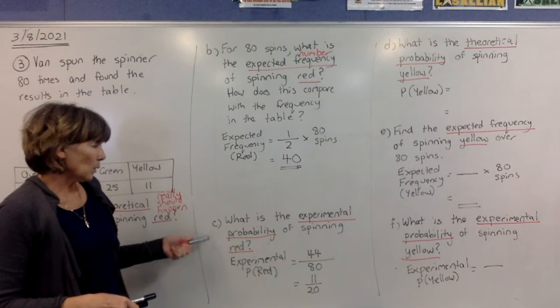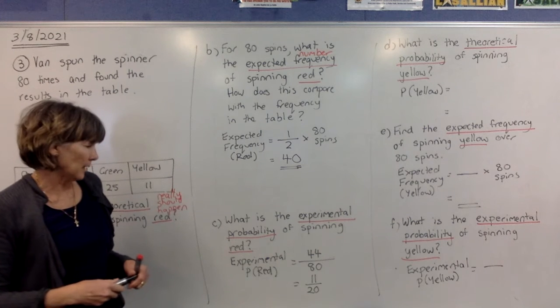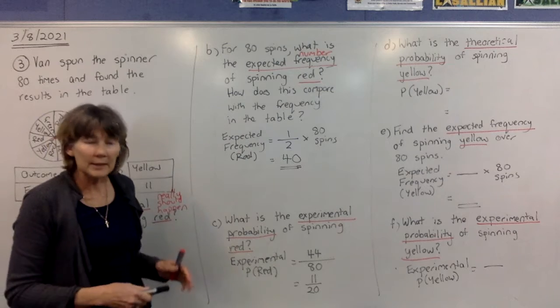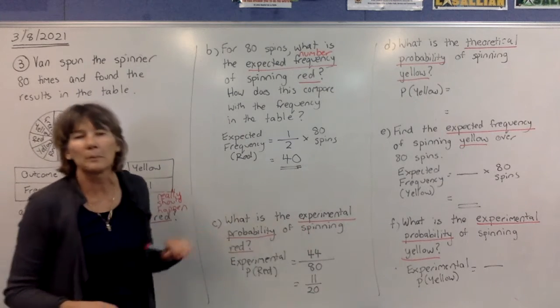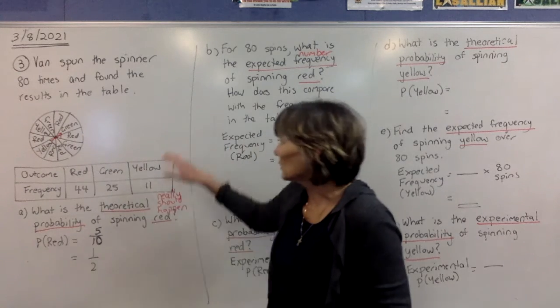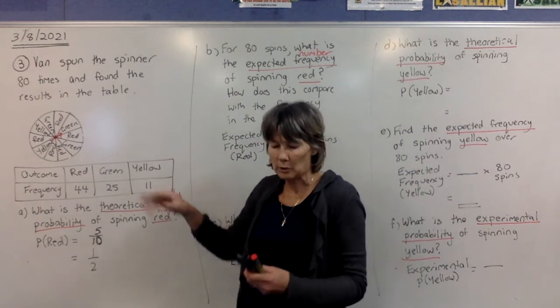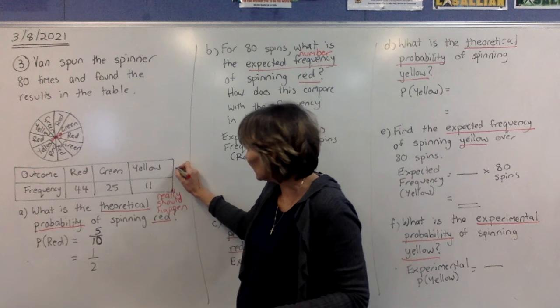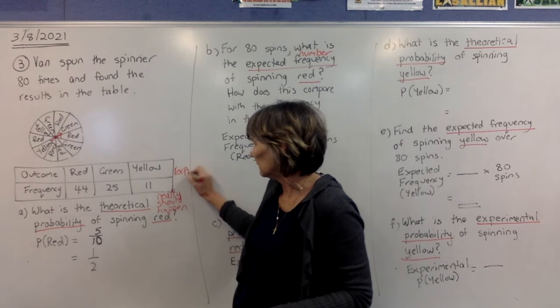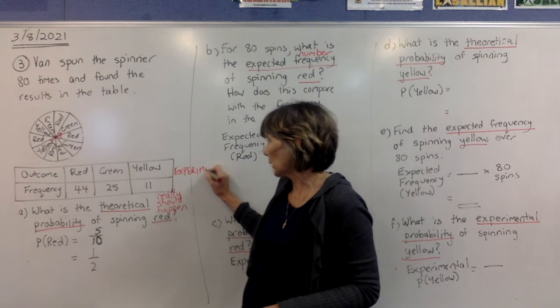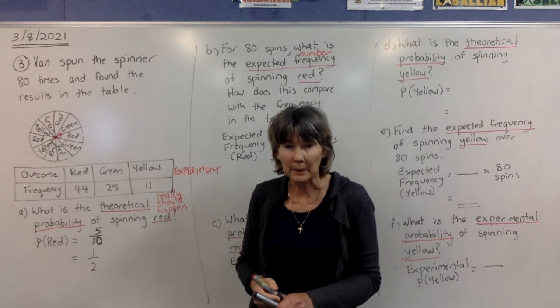Okay, part C. What is the experimental probability of spinning red? Now this time they've said experimental probability. So you don't just look at the spinner. You don't look at it at all. All you're looking at is the results of the experiment. Okay, this is the experiment right here. So they're the numbers we're looking at for experimental probability.